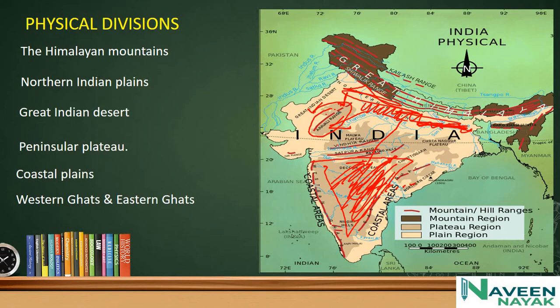The Vindhyas and Satpuras are the important ranges. These Vindhyas are south of the Aravalli ranges. You can see here, these are the Vindhyas, Satpuras, and south of Satpura is the Mahadev range, the Mahadev Hills. South of these hills, you can see here, is the Deccan Plateau.